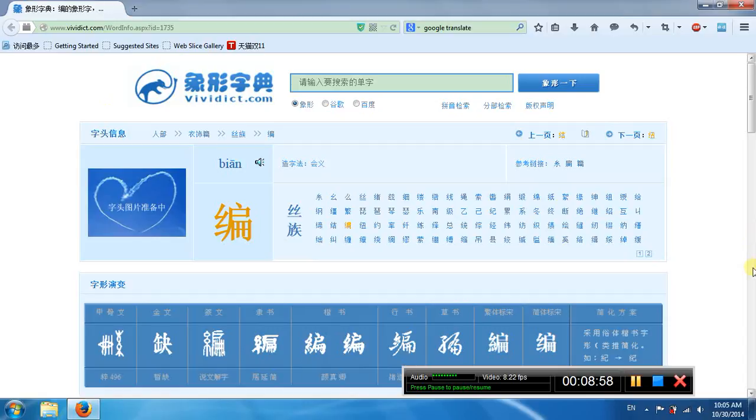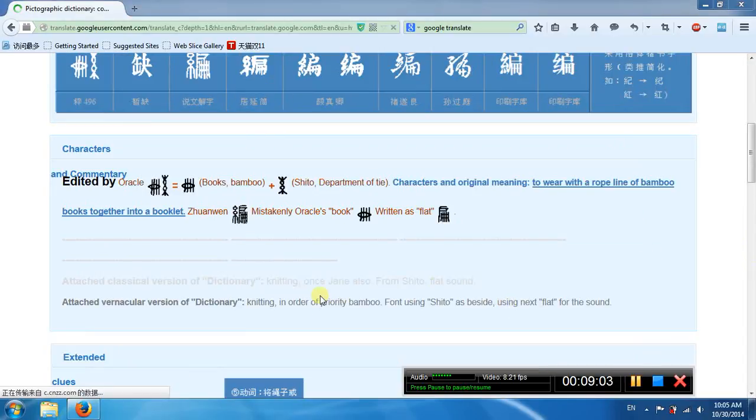Another bian. This character has two parts. The left part means books, bamboo. The right part means tie it with rope. So its meaning is to tie the bamboo books together into a booklet.